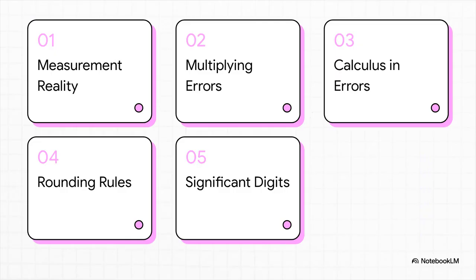To truly understand this mathematical language of honesty, we'll be tracking the exact chronological journey a scientist takes. We'll hit 5 key stops: the reality of measurement, how errors multiply, using calculus in error measurement, the strict rules of rounding, and finally, decoding significant digits.